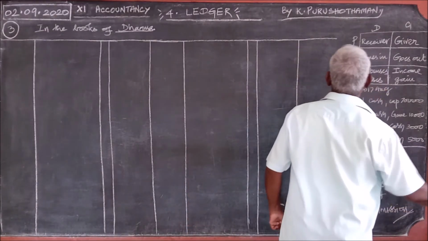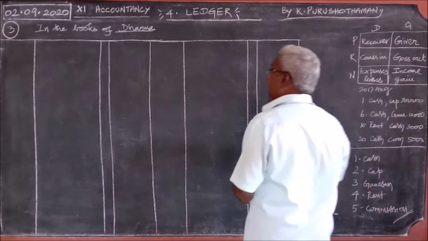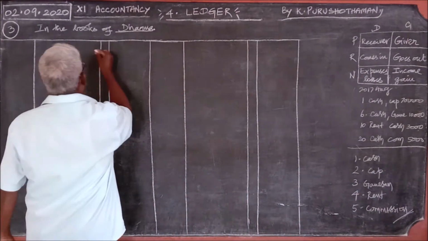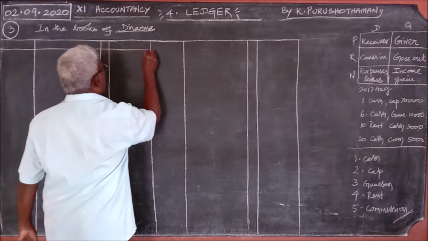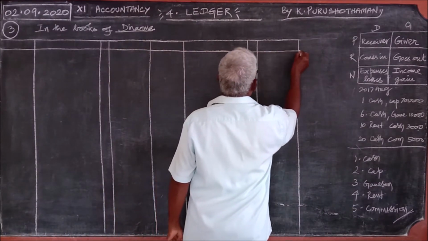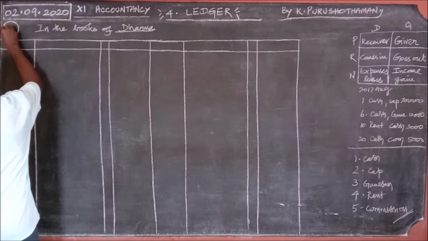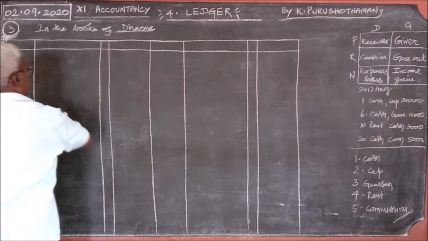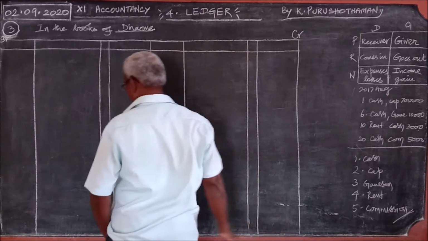In the previous class, I told you about the format of the ledger. Here the first account to be prepared is the cash account. When the ledgers are prepared, we should write debtor on the debit side, that is the left hand side, and creditor on the right hand side.